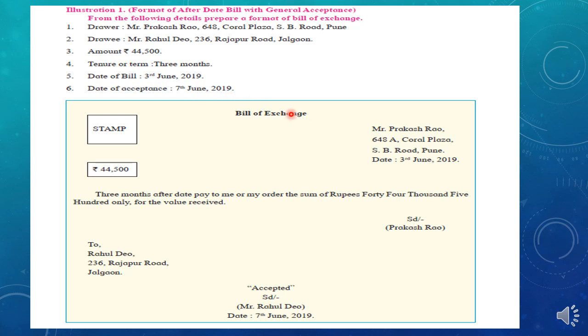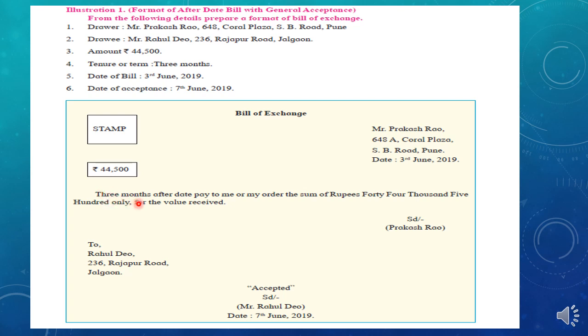Just remember the place where each item should be written, and you can prepare the pro forma of a bill of exchange. Please remember: always in the center, the title Bill of Exchange; in the left corner, the stamp and amount in numbers; on the right-hand side, always the drawer's name and address. Then the final statement will be written, and it will start from the period of the bill, that is 3 months.